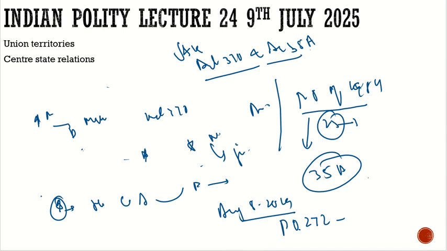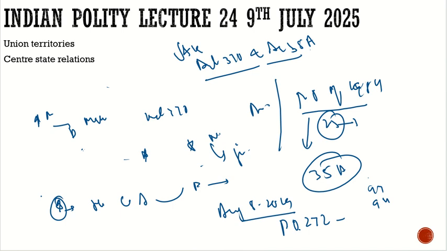Prior to this, out of 97 provisions, only 94 were applicable to Jammu and Kashmir. Now all the provisions are applied. It was decided, and eventually the special status of Jammu and Kashmir was annulled, or we can say Article 370 was reduced to only a few clauses.